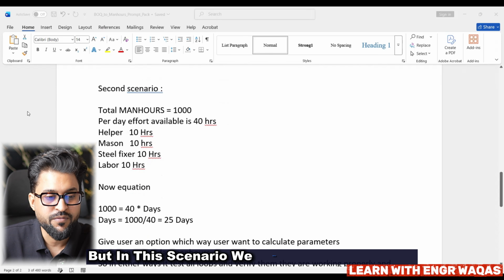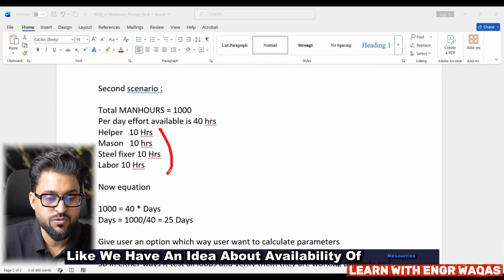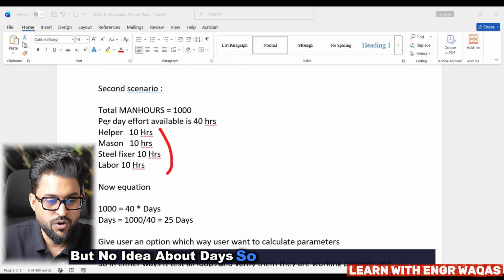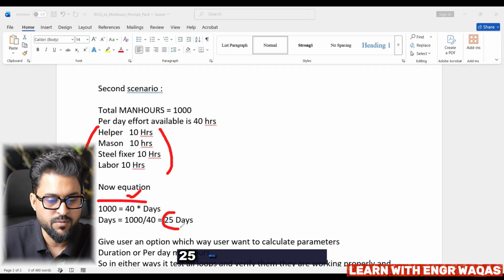But in this scenario, we have the availability of resources but no idea about days. So on the basis of this, the equation becomes: total man hours is per day man hours, 10 plus 10 plus 10 plus 40, multiplied by days, and the 25 days will be calculated.